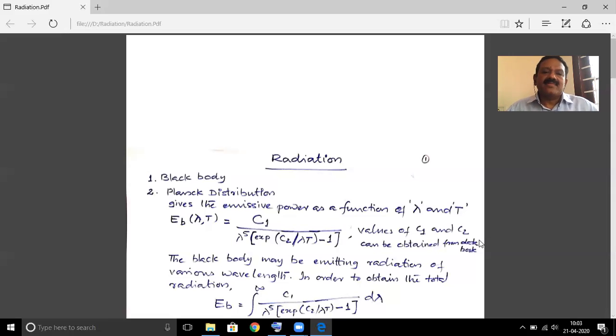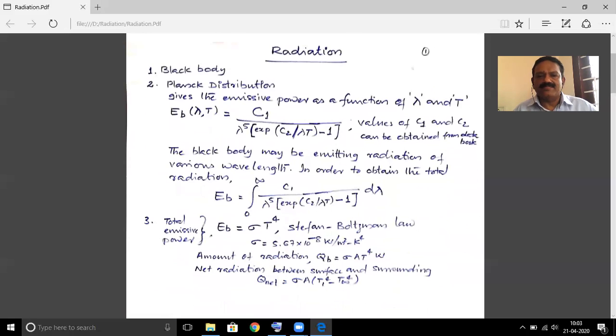This is given by a law known as the Planck distribution law, which gives the emissive power of a black body as a function of wavelength and temperature. It is given as an equation: E_B, the emissive power of the black body, equals C1 divided by lambda to the power 5 into (e to the power C2 by lambda T minus 1), where the values of C1 and C2 can be obtained from the data book.